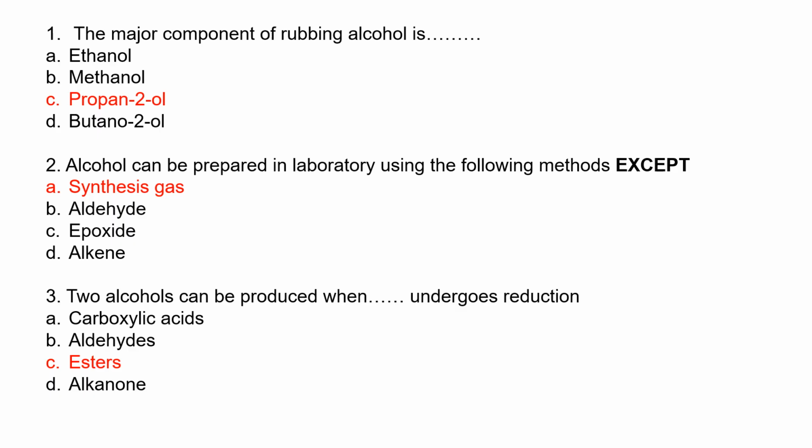When esters are reduced, you're going to form 2 alcohols. Remember, esters are formed by carboxylic acid reacting with alcohol. That alcohol functional group is going to be retained as alcohol, while the carboxylic functional group is going to be reduced. Remember, carboxylic acid is a product of primary alcohol, so it is going to form primary alcohol. The other end depends on the class of the alcohol that forms the ester. So we're going to have 2 alcohols.